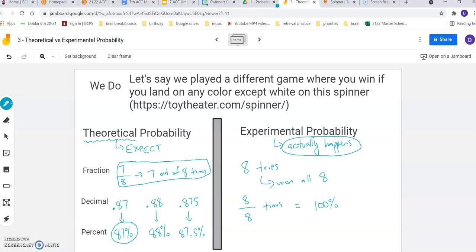So it's a different thing. They might match, they might not. It just depends on what happens. Y'all, that's the difference between theoretical and experimental probability.